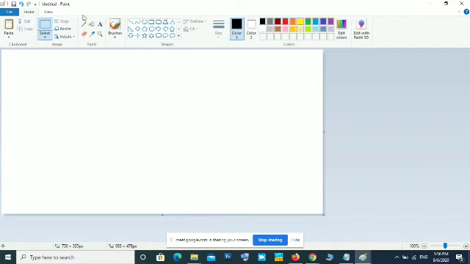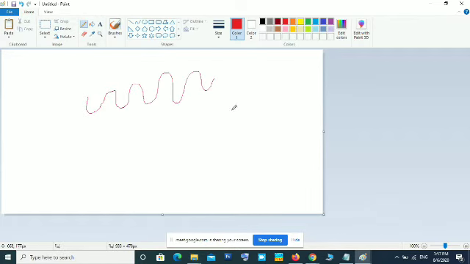Then the Tools group, these are the tools for drawing. Pencil tool, paint bucket tool, text tool, eraser tool, color picker tool, magnifier tool, like that. If you want to draw with a pencil, click this pencil tool, then select the color that you want. After that, just like you are drawing with a pencil, you click the left mouse button, hold down and move your mouse.